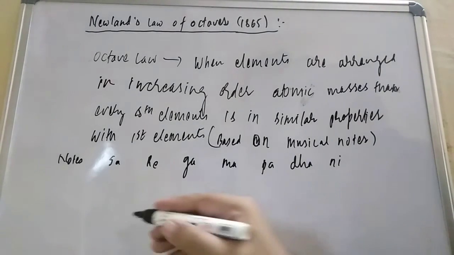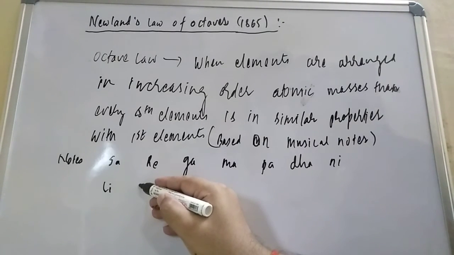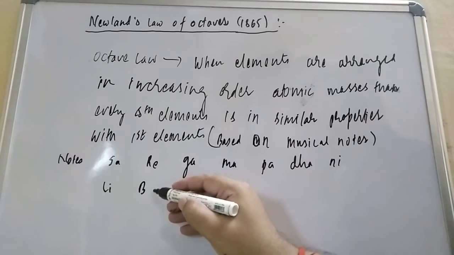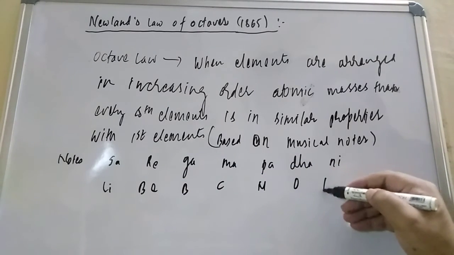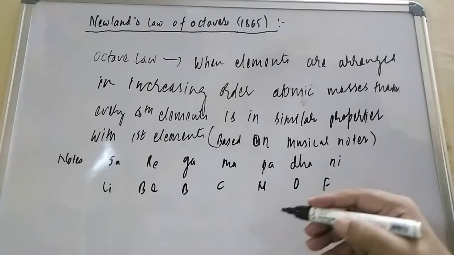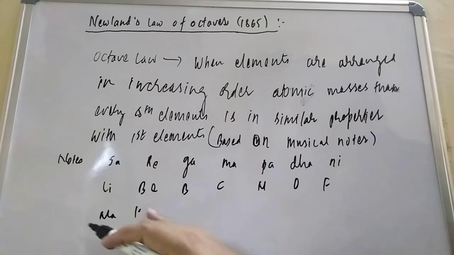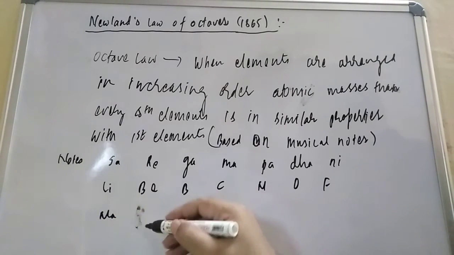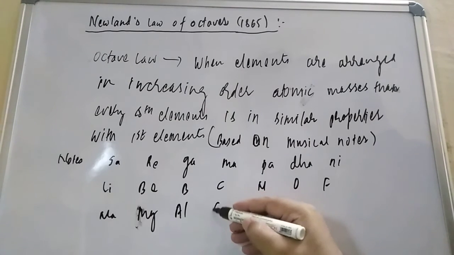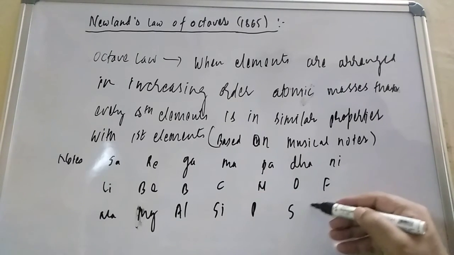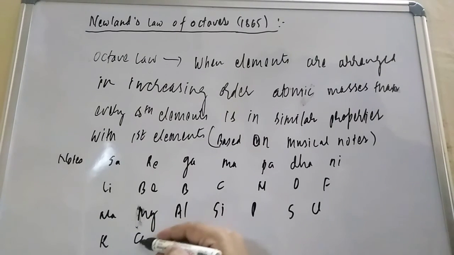If you want to arrange the elements, suppose lithium, then beryllium, boron, carbon, nitrogen, oxygen and fluorine. Then again sodium, magnesium, aluminium, silicon, phosphorus, sulfur, chlorine. Then again potassium and then calcium.